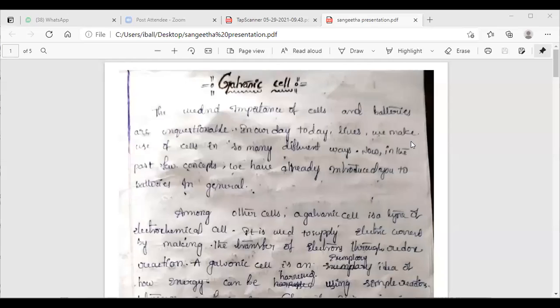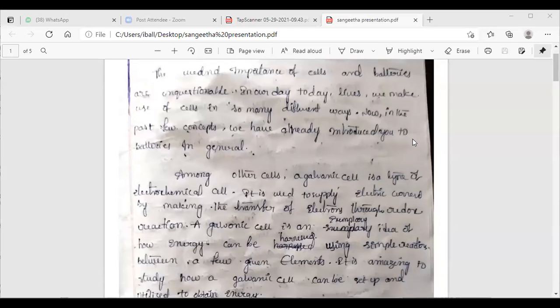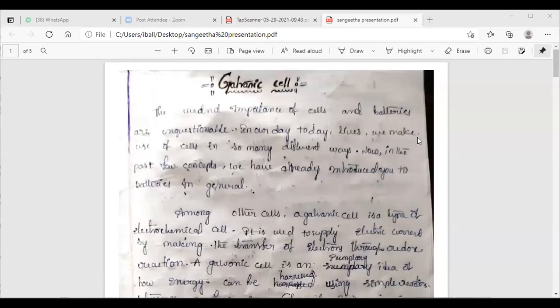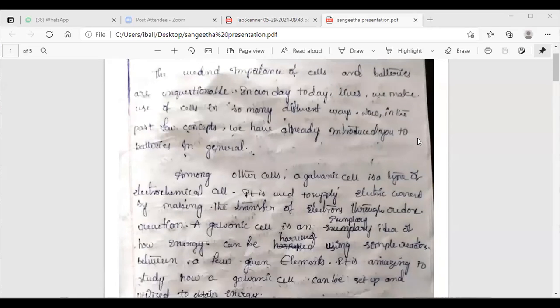Today I want to give a seminar on the galvanic cell. A galvanic cell is a device for converting chemical energy into electrical energy. When the zinc plate of the zinc sulfate electrode is connected with a wire to the copper plate of the copper sulfate electrode, electrons begin to flow from the zinc plate, producing a flow of current. This device for generating electric current is called a galvanic cell.